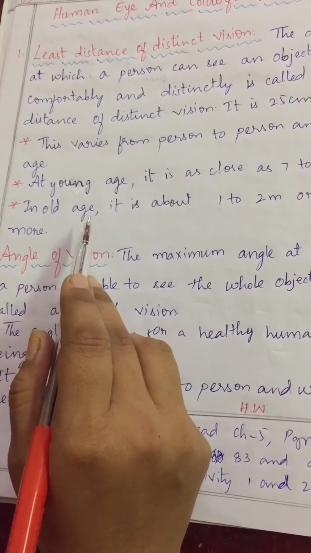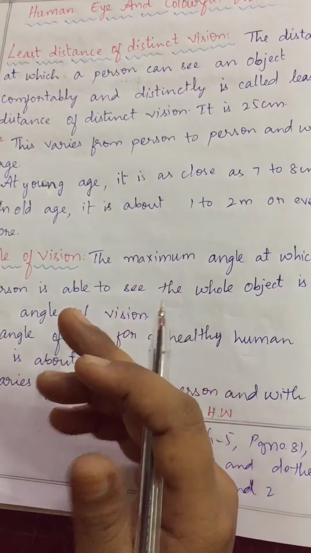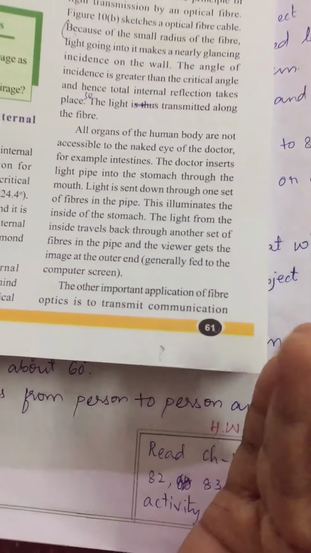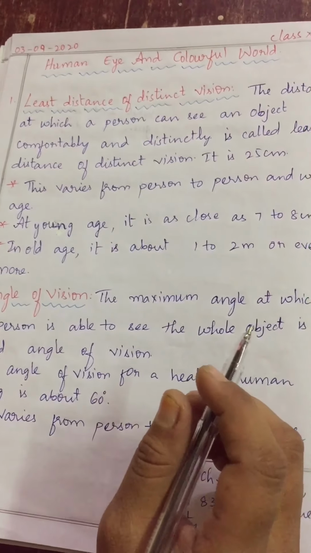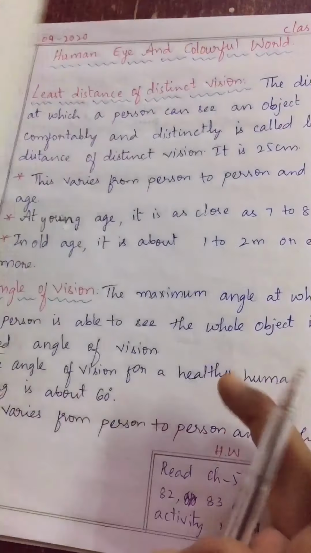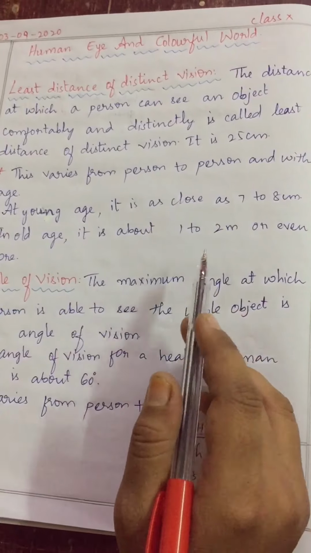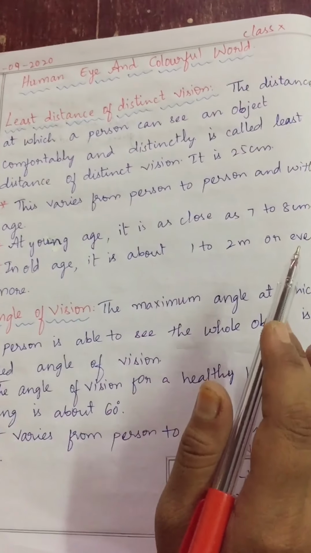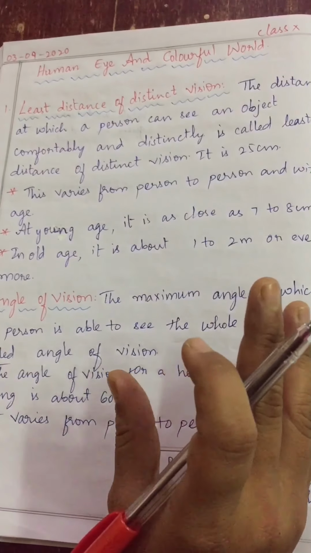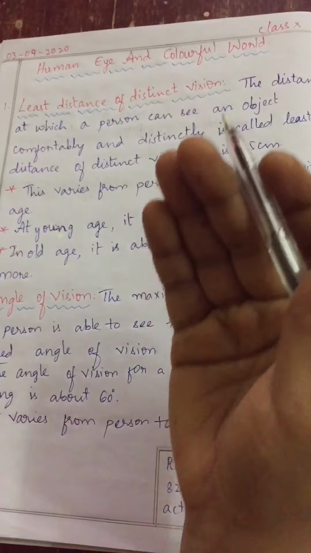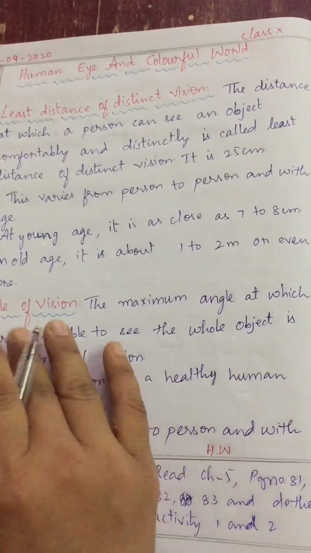Similarly, in old age, where the muscles become weak, they will get more strain if they keep the object near to the eye. So they will keep the objects very far, then only they are able to read the letters. Maybe you observe your grandparents, they keep the book or object very far and they are able to see the objects. That is nothing but 1 to 2 meter, or you can say even more distance they will keep. Are you getting my point, children? So in old age, the muscles cannot sustain more strain. That means they cannot bear more pain. If they keep the objects very far, that is 1 to 2 meter distance, they are able to see the object clearly.